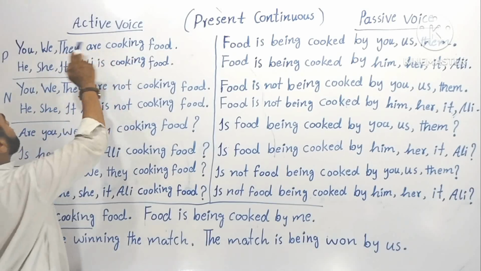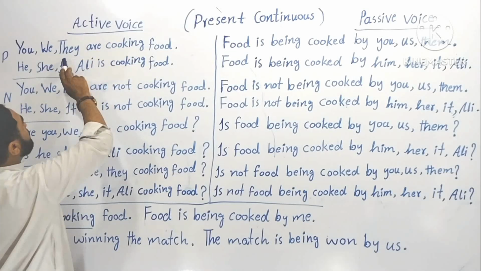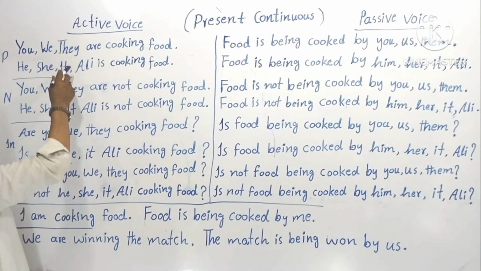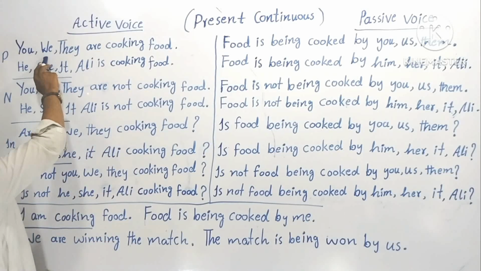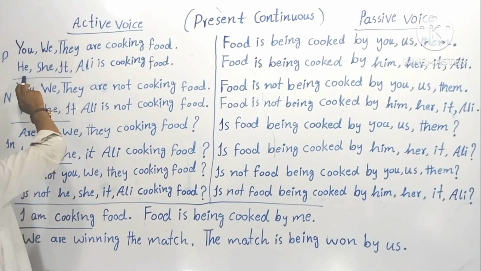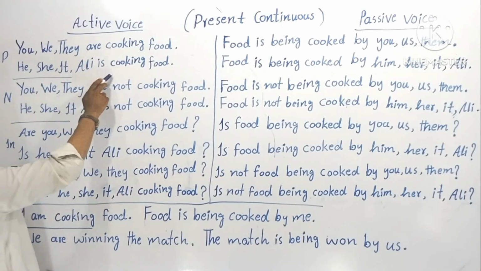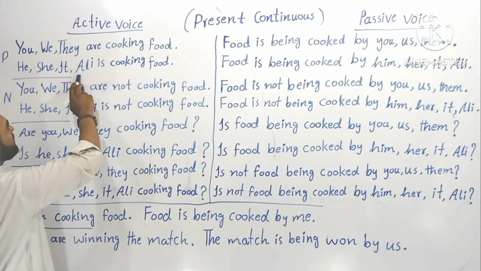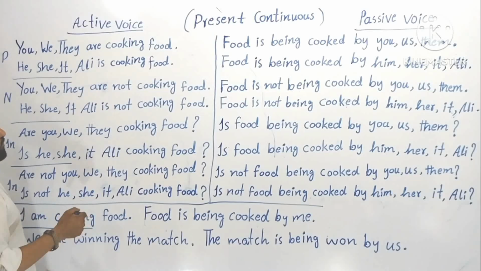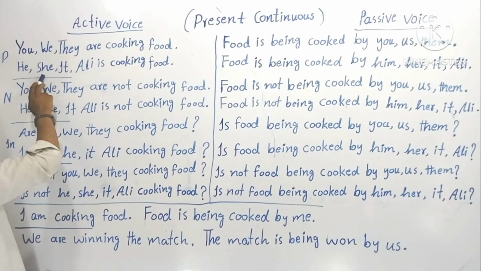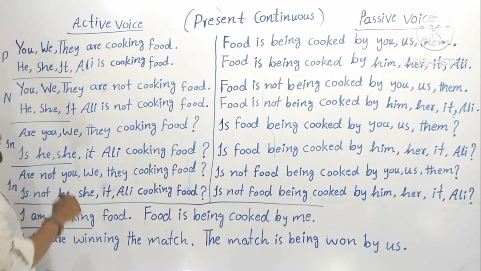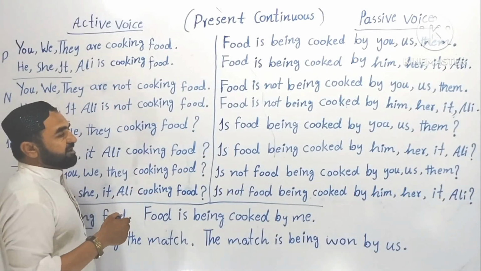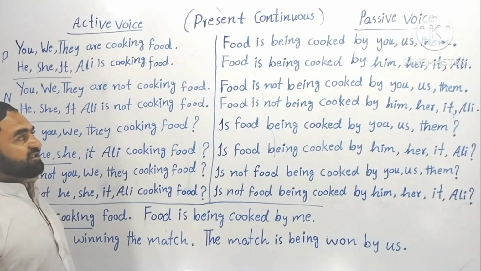You are cooking food, we are cooking food, they are cooking food. Understood? This was plural subject, plural helping verb. Okay? He is cooking food, she is cooking food, it is cooking food, Ali is cooking food. Okay? Now here these are singular subjects, singular helping verb. Understood? So this was present continuous active voice positive sentence. Understood?